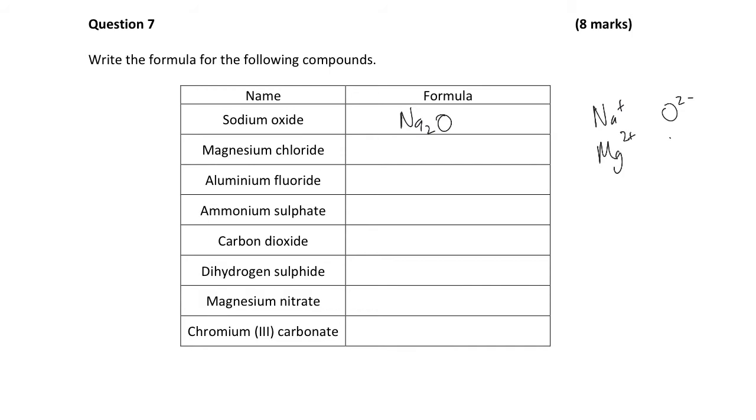Magnesium is 2 plus, chloride is 1 minus, so that's MgCl2. Aluminium fluoride is Al3 plus, F minus, so therefore that's AlF3. Okay. Remember, we're going to the lowest common multiple. The lowest common multiple of 3 and 1 is 3. So the aluminium can just multiply by 1, and the fluoride has to multiply by 3.